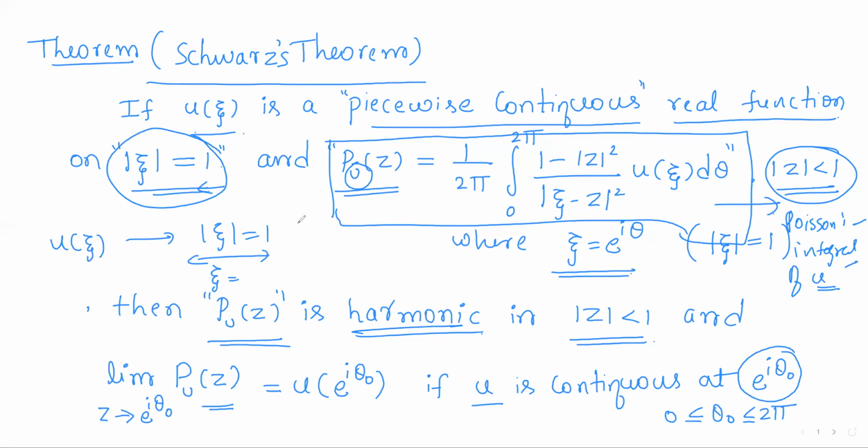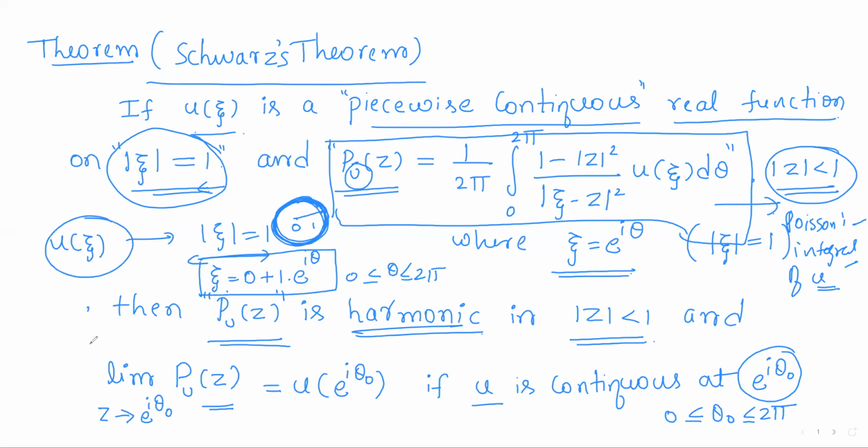The points on the unit circle with center 0: 0 plus radius into e power i theta. As theta runs from 0 to 2 pi, xi equals e to the power i theta will give you all the points on the unit circle. At all these points, u of xi is continuous. That means u of xi is continuous at e power i theta, as theta varies from 0 to 2 pi.